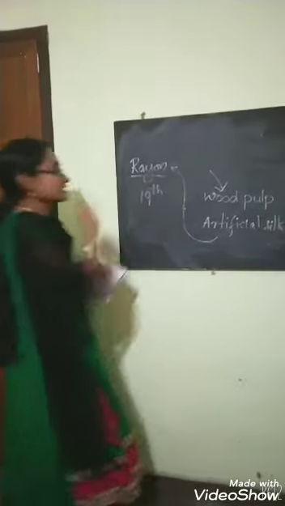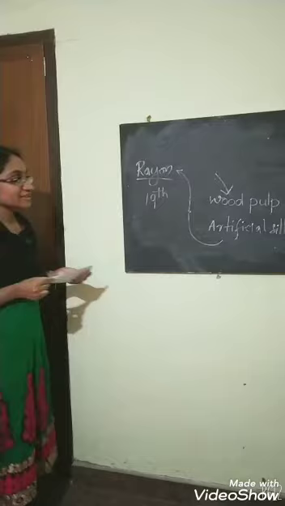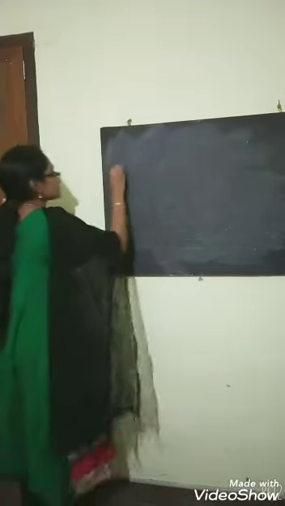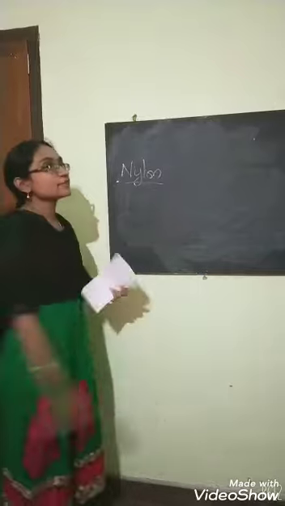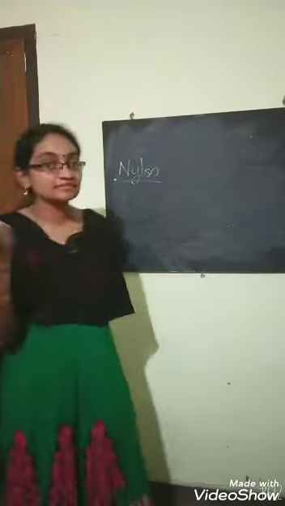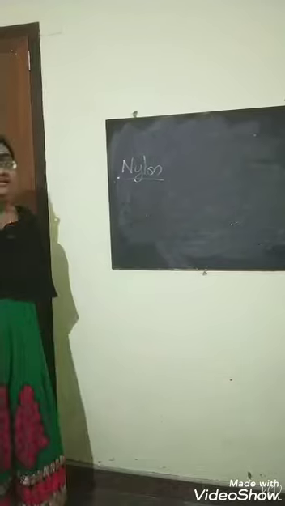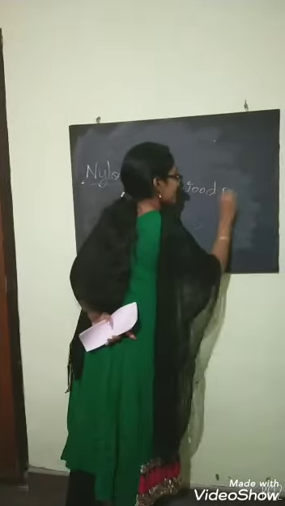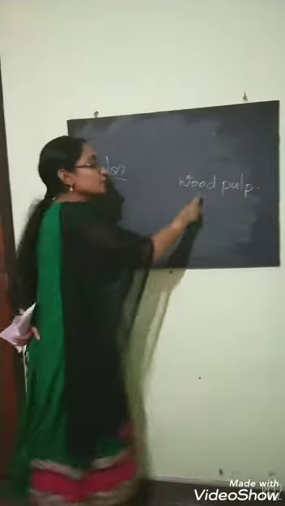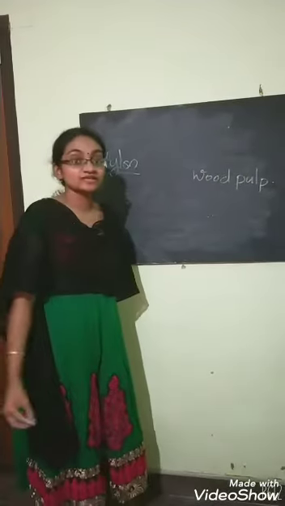These all are about this rayon. While thinking about rayon, we just want to say something more: this wood pulp is a natural thing.